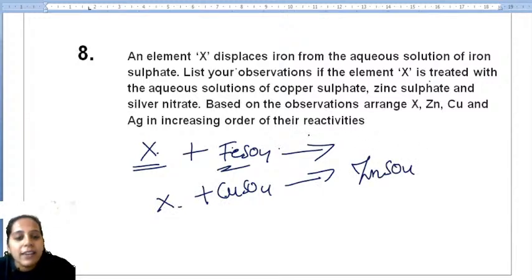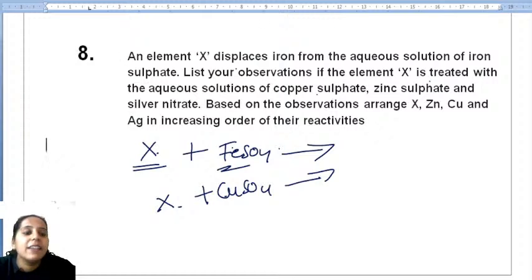ಓಕೆ, if X is treated with an aqueous solution of copper sulfate, zinc sulfate and also silver nitrate. Okay, so what happened, it shows some kind of reaction. You want to find out what is this X ಏನು ಅಂತ find out ಮಾಡಿ. ಓಕೆ, ಸೊ ನೀವು ತಿಳ್ಕೊಳ್ಬೇಕು ಎಕ್ಸ್ ಏನಾಗ್ತಾ ಇದೆ, ಐರನ್ ಅನ್ನ ಐರನ್ ಸೊಲ್ಯೂಷನ್ ಇಂದ ಡಿಸ್ಪ್ಲೇಸ್ ಮಾಡ್ತಾ ಇದೆ. ಹಾಗಾದ್ರೆ ಈ ಎಕ್ಸ್ ಏನಾಗಿರುತ್ತೆ, X will be more reactive than iron. ಎಕ್ಸ್ ಏನಾಗಿರುತ್ತೆ, ಐರನ್ ಗಿಂತ ತುಂಬಾ ರಿಯಾಕ್ಟಿವ್ ಆಗಿರುತ್ತೆ. So it is displacing the iron from iron solution. ಮೋರ್ ರಿಯಾಕ್ಟಿವ್ ಆಗಿರುತ್ತೆ ಈ ಎಕ್ಸ್ ಅನ್ನೋದು.